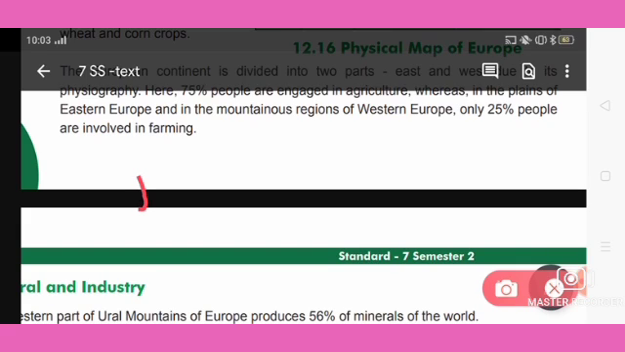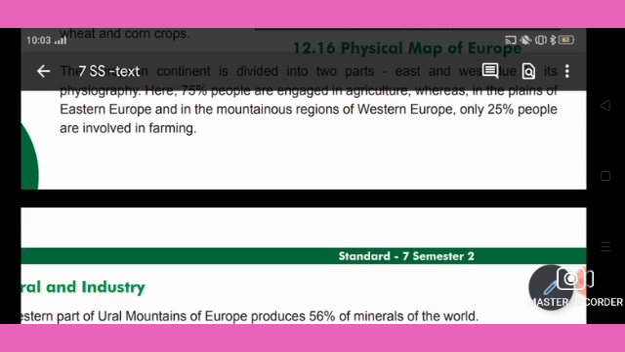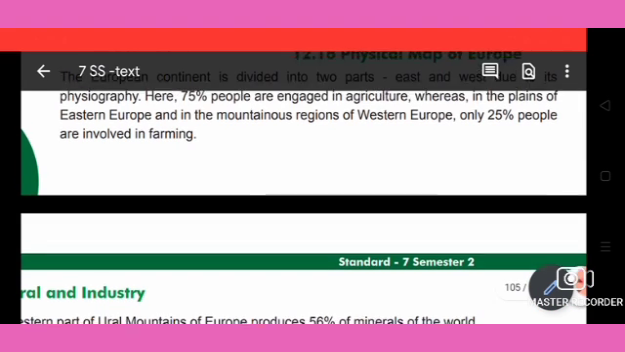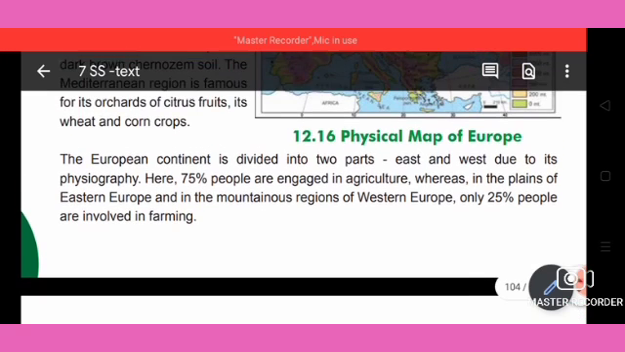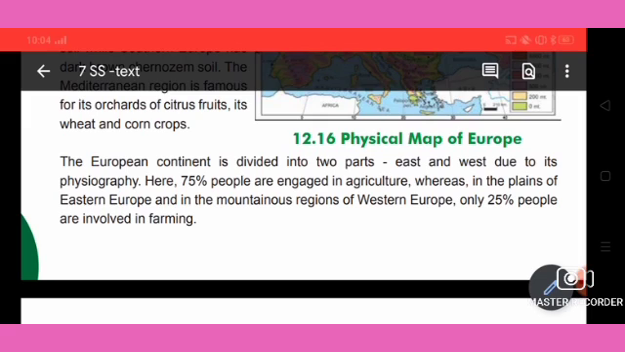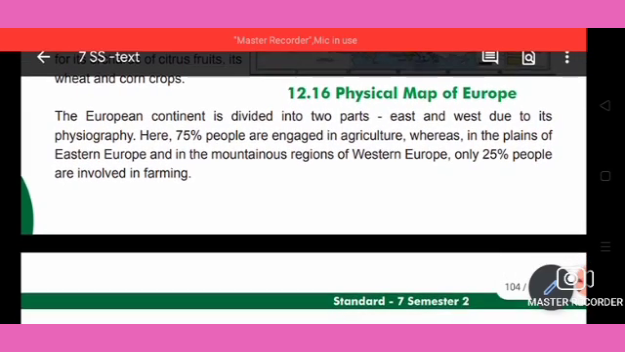In the plains of Eastern Europe, 75% of the people are engaged in agricultural activities. Then in the mountains region of Western Europe, only 25% are involved in farming.